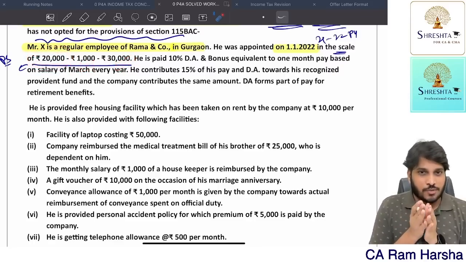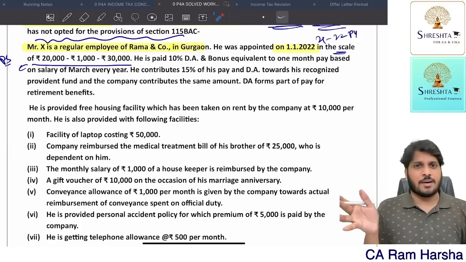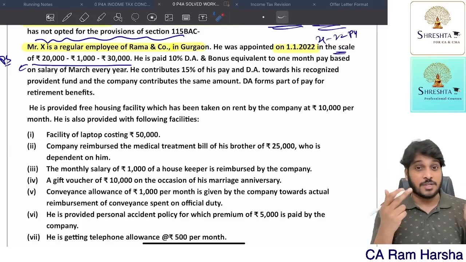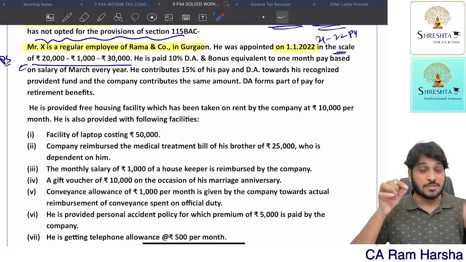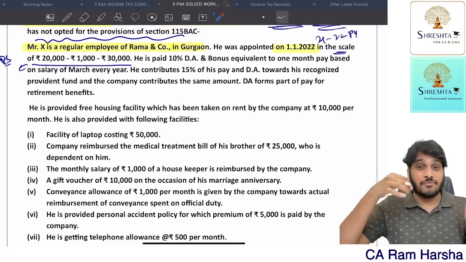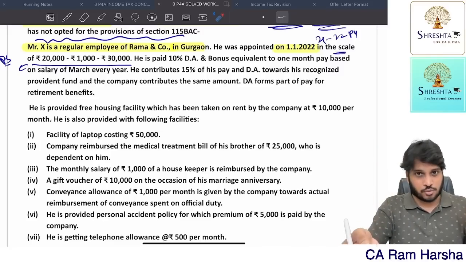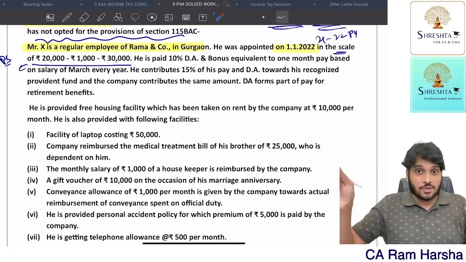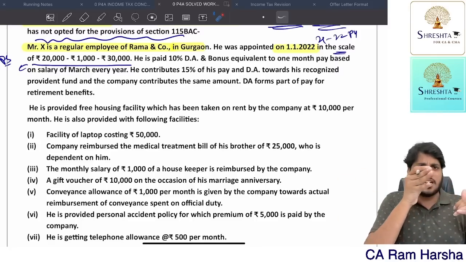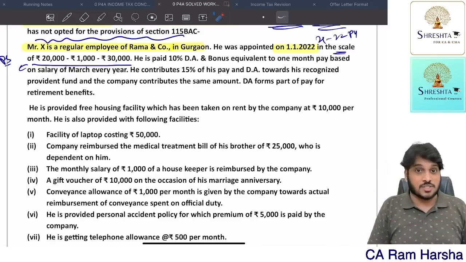So he joined for 20,000 the first year. First year he completed. Second year his salary will be 21,000 basic. Third year his salary will be 22,000. Fourth year his monthly salary will be 23,000. Fifth year his monthly salary will be 24,000. Sixth year his monthly salary will be something. Like that, up to 30,000, every year monthly salary increment is how much? 1,000. That's what this means.